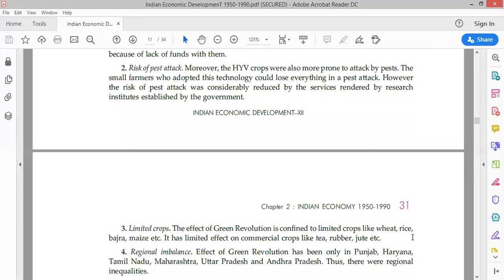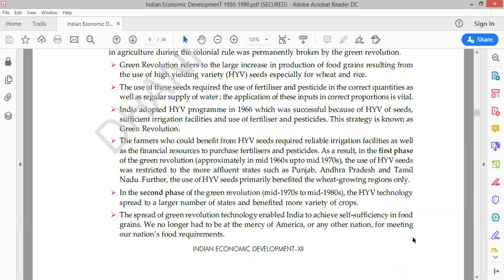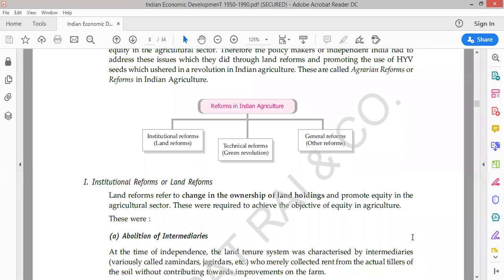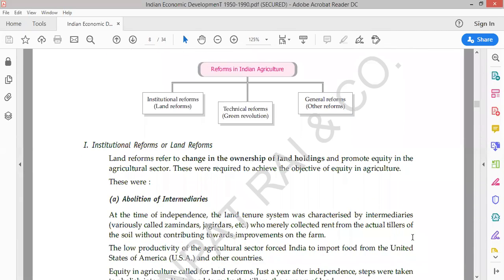So that was the topic agriculture from 1950 to 1990. Let me just tell you once again that we are studying the time period of 1950 to 1990. So when we are studying this time period, first we studied about Indian economic planning in this period. Economic planning के बारे में पढ़ा हमने. Second chapter we are studying is agriculture, that what steps were taken for agriculture by the government, that we have studied here. जिसमें हमने पहले पढ़ा था what are the importances of agriculture. Second, what are the problems of agriculture. Importance of problems क्यों पढ़े?